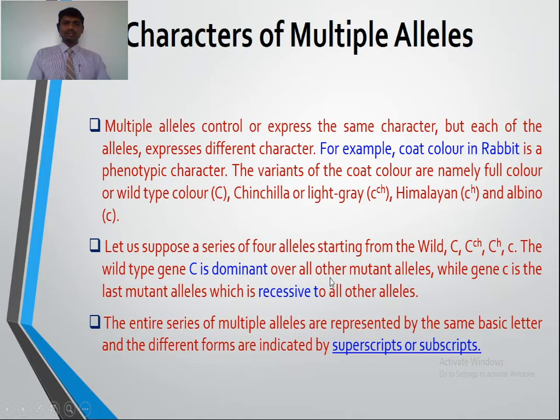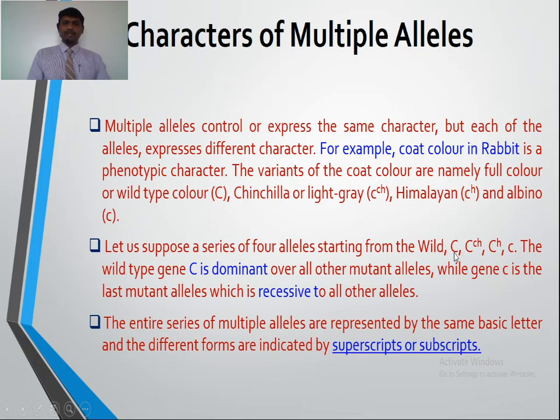Previously I told you that this wild type or full color is dominant over the other alternative forms like chinchilla, Himalayan and albino. Similarly, this small c which controls the albino phenotypic characteristic is recessive to all other alleles. Suppose when we made a cross between a chinchilla and Himalayan phenotypic trait, then we found only the chinchilla because chinchilla is dominant over the Himalayan.